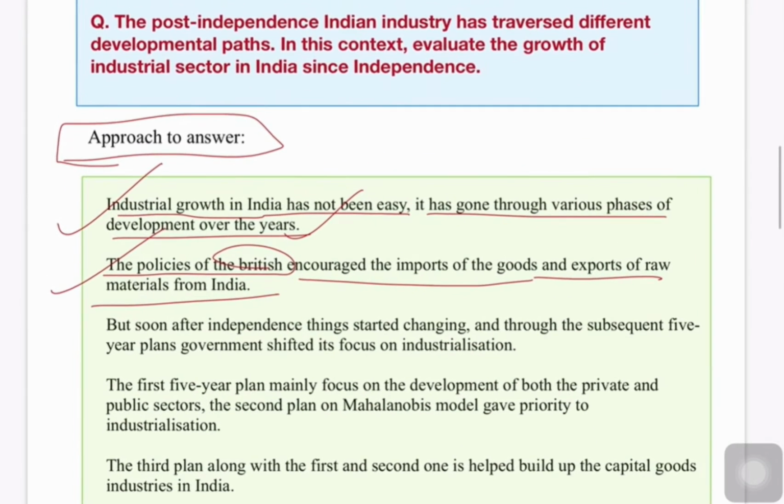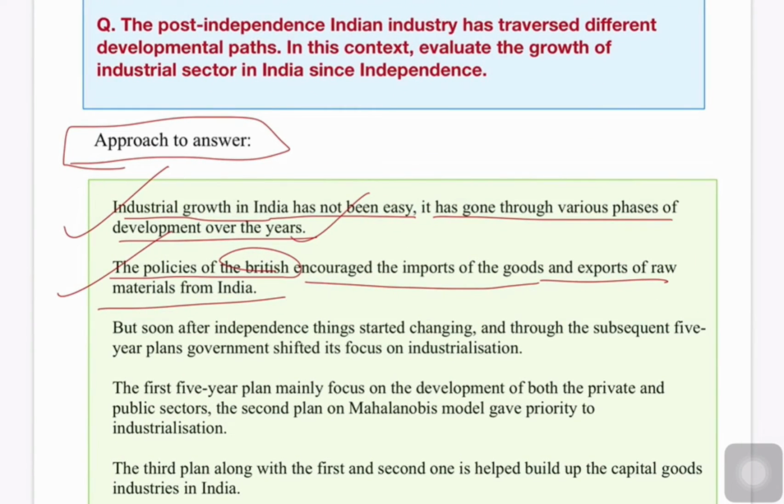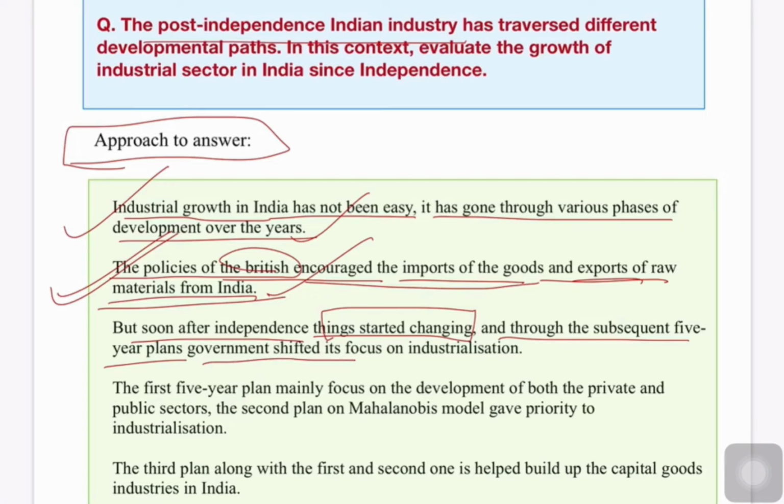So in order to tell about the post-independence Indian industry, you are providing a brief background in a single sentence about the situation of the Indian economy at the time of independence, by saying that the British encouraged the imports of goods and exports of raw materials from India, and soon after independence things started changing, and through the subsequent 5-year plans, the government shifted its focus on industrialization.